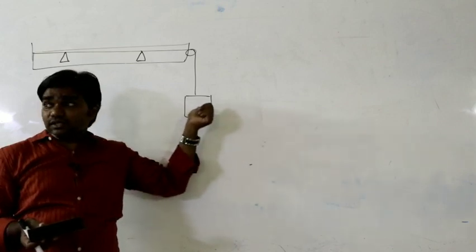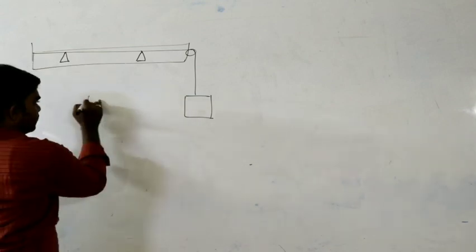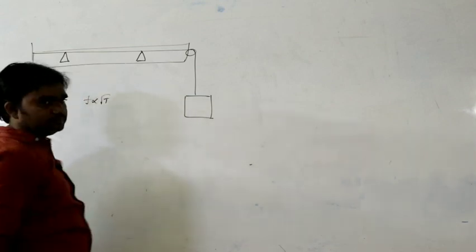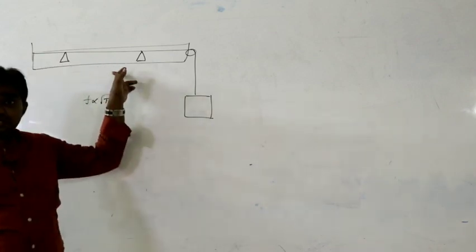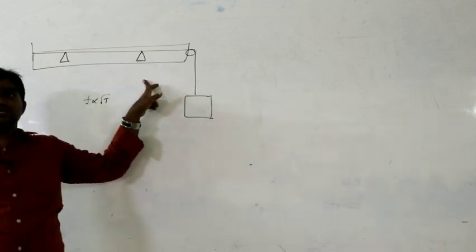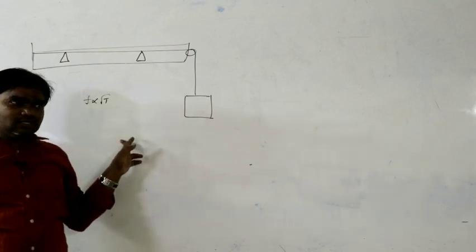Due to the variation of those weights, the quantity that changes is tension. F proportional to root T. That is the second law. Based on that we can verify the second law.